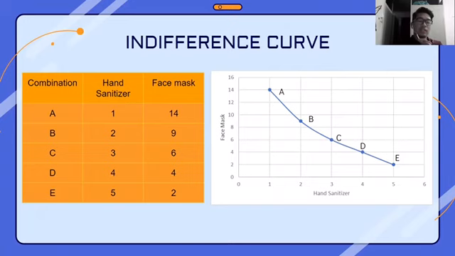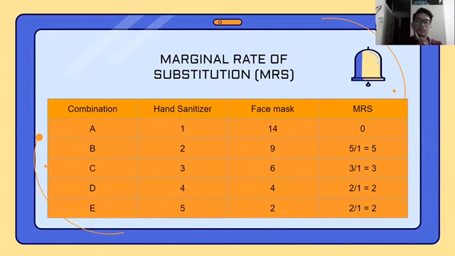As we can see here, this is an example of an indifference curve that shows the combination of hand sanitizer and face mask. A consumer can choose any combination as long as the point is on the curve, which will meet the total satisfaction or total utility of the consumer. For example, points A, B, C, D, E are on the curve, so the consumer can choose any of them. We'll move to the marginal rate of substitution, or MRS. MRS is the rate at which the consumer who possesses the combination must substitute one good for the other to remain equally satisfied.